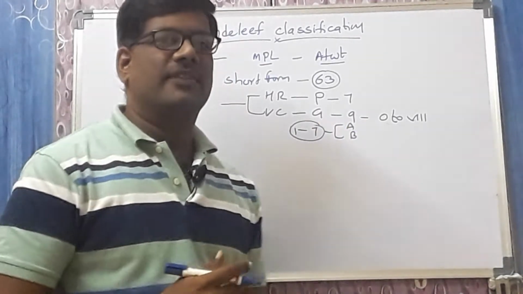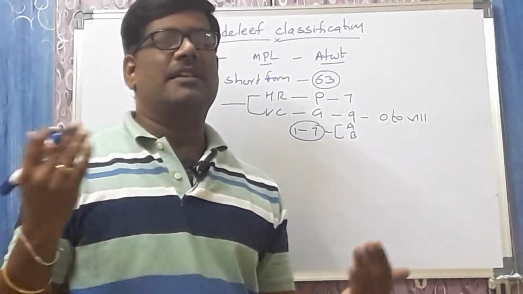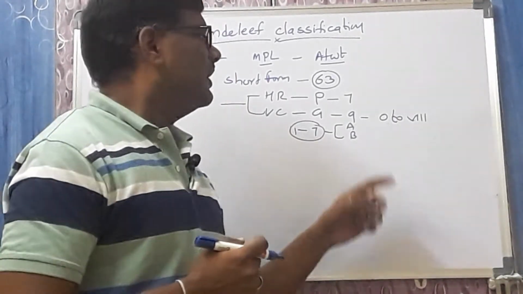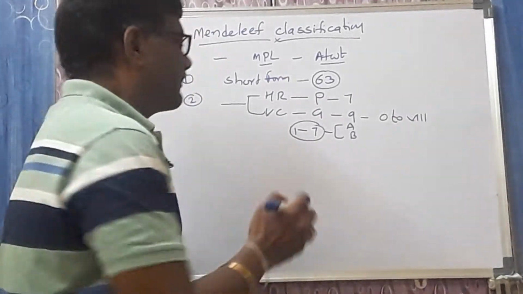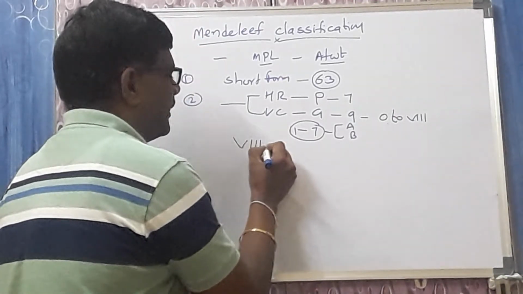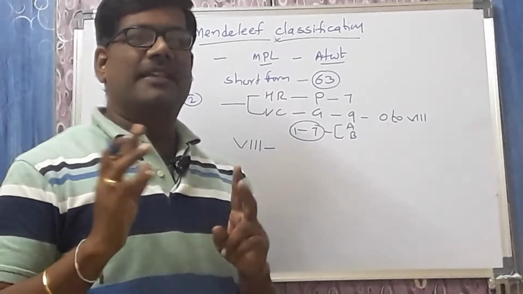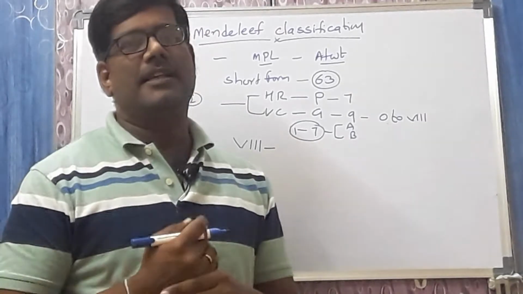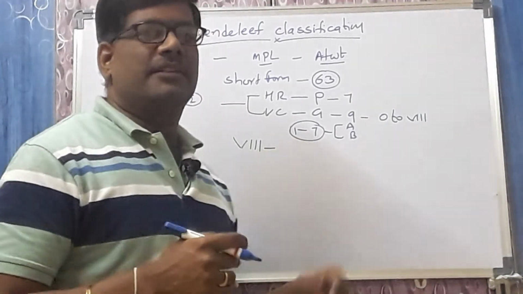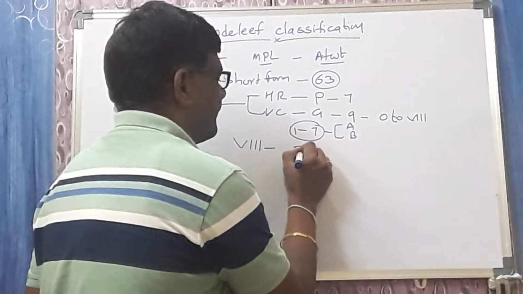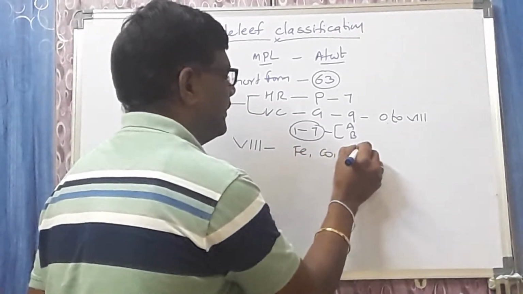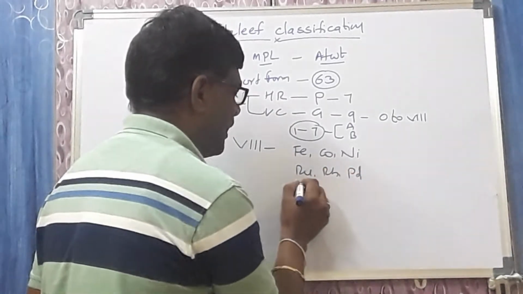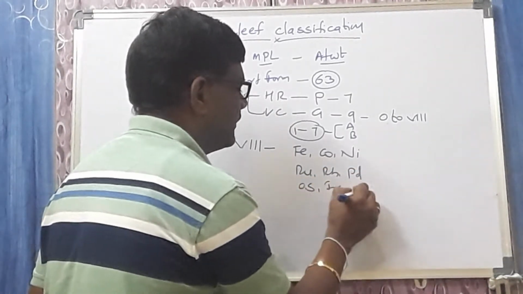So what is the meaning of this? The first group is divided into first A and first B. Similarly, groups 1 to 7 are subdivided into A and B, leaving the 0 and 8th group. The 8th group consists of 3 triads of elements. The total elements are 9, classified into 3 triads, and the elements present in the 8th group are iron, cobalt, nickel, ruthenium, rhodium, palladium, osmium, iridium, platinum.